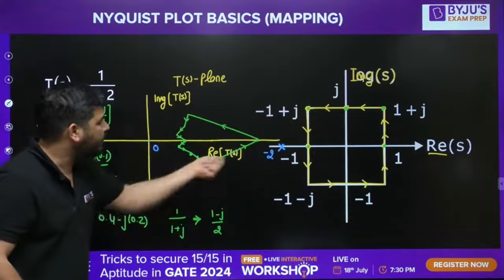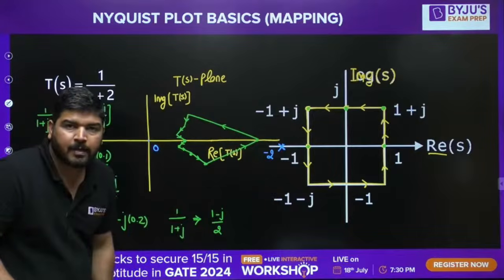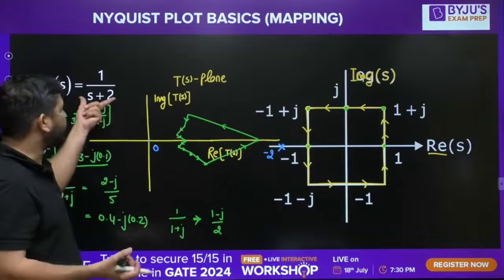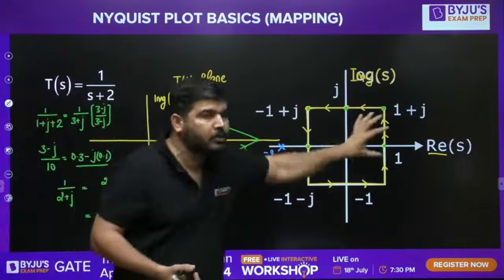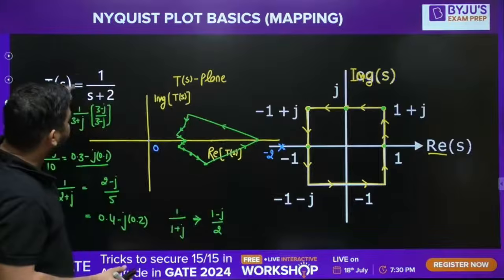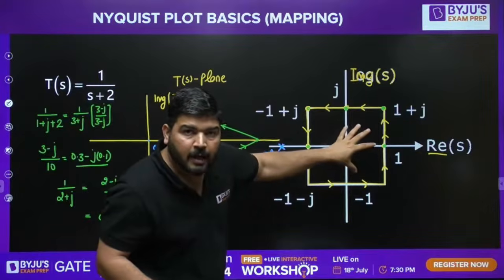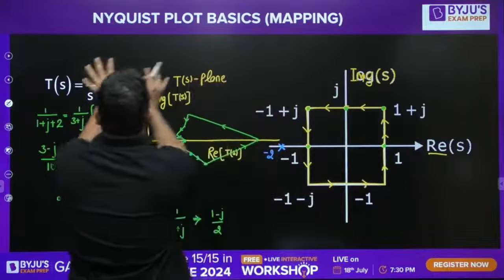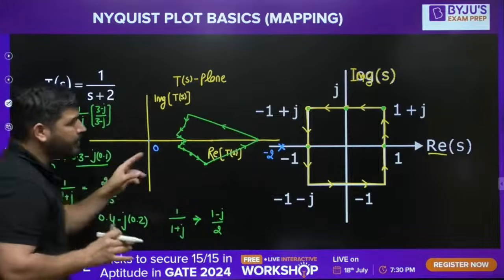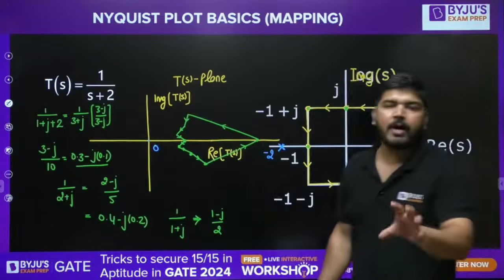The contour is outside; it's not containing the origin. Why? Because the poles and the zeros of this function are outside this contour. If the poles and zeros of TS are not inside the contour, then mapping the S-plane into the TS plane gives no encirclement of origin.